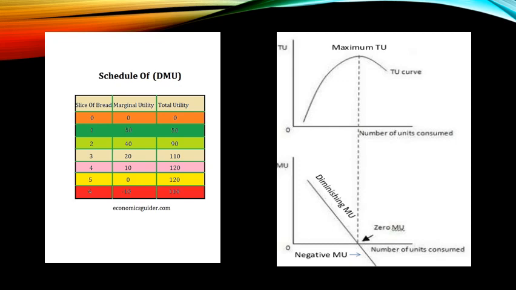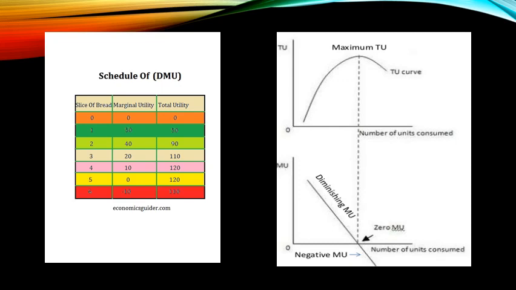Because of the law of diminishing marginal utility, I want you to see the graph. Guys, one trick to remember every time: whenever there are two variables, for example, the quantity of bread and marginal utility, when one is increasing and the other is declining, that is an opposite relationship between the two, and you will get a downward sloping curve. So marginal utility will be downward sloping.